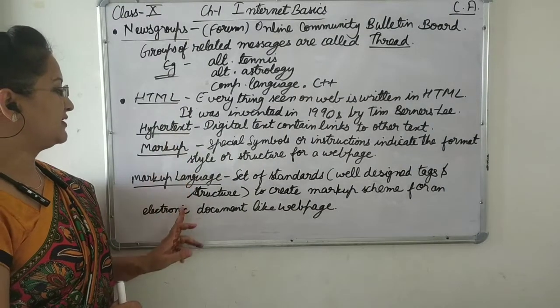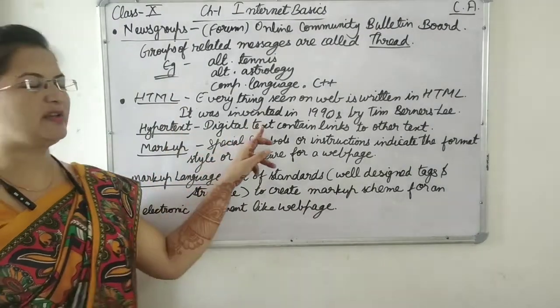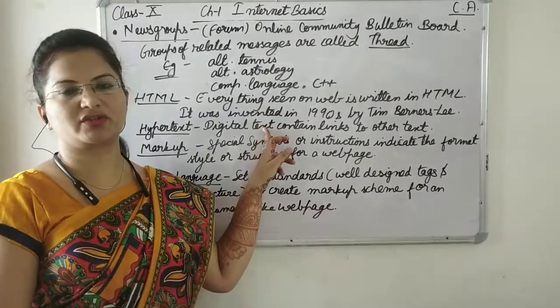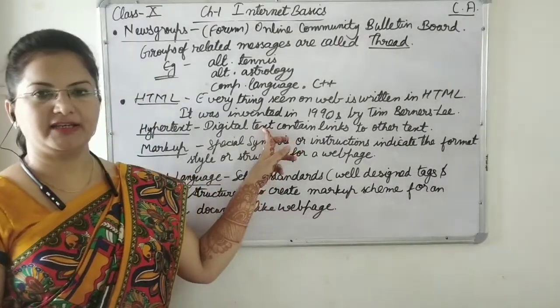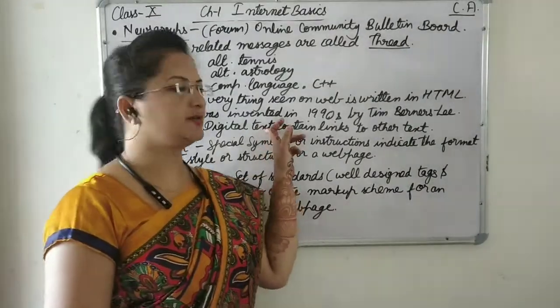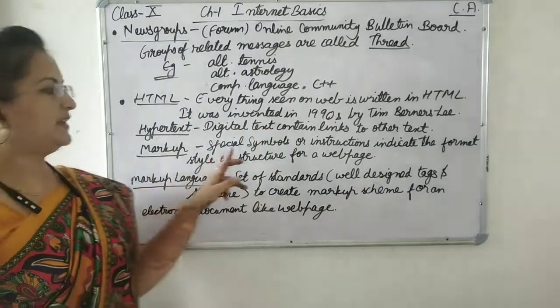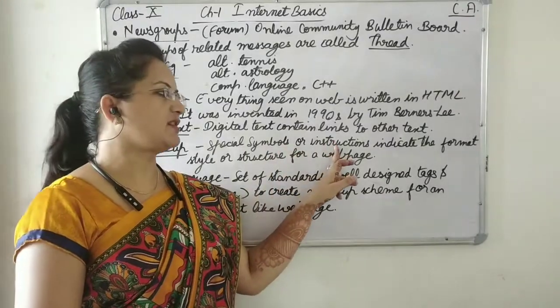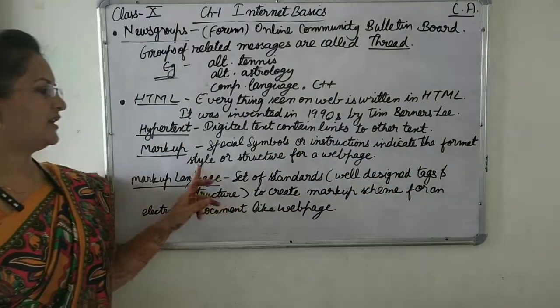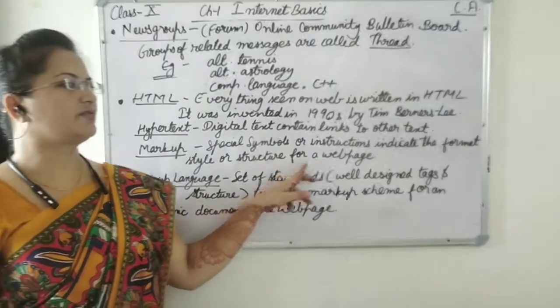So here a few words are there. Hypertext. Hypertext means digital text. The text you are able to see on the web page, and the links that take us to other web pages. Then markup. Markup means these are symbols or simply instructions that will indicate the format, style, and structure for a web page.